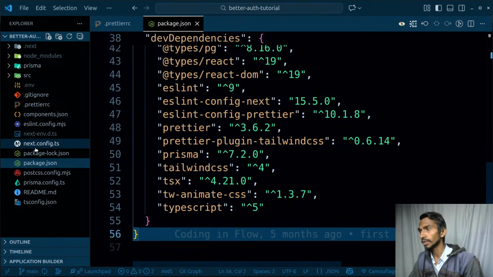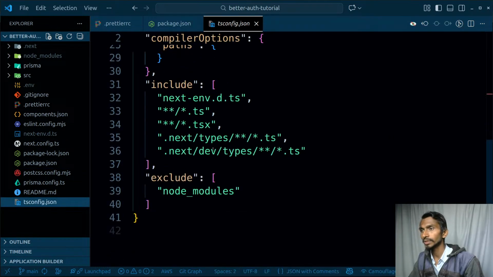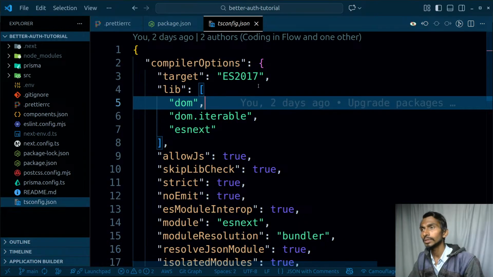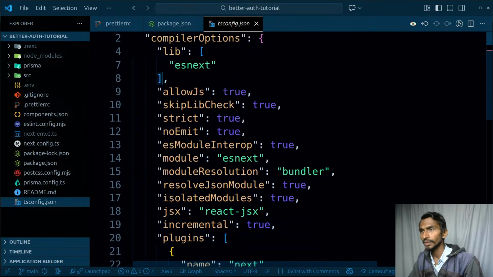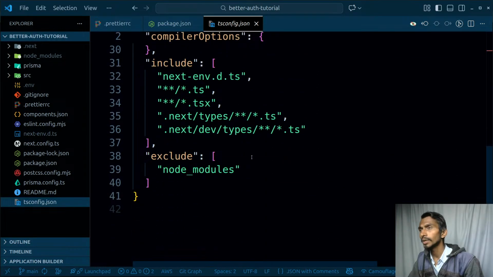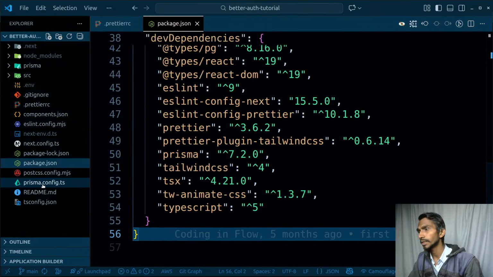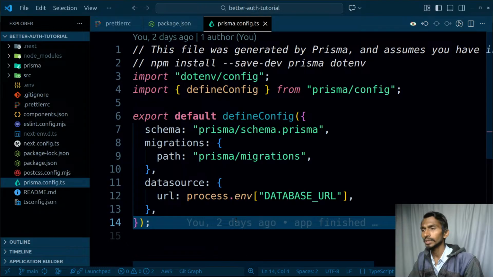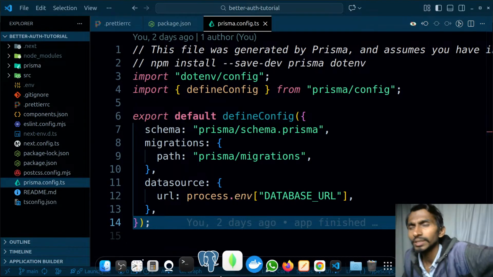Apart from this, inside my TS config and node modules, let's have a look at all the things over here, and once everything's covered, then I will simply go ahead. Alrighty, no need to worry about this one. Let's continue with the README.md. Again, nothing. Prisma config.ts.